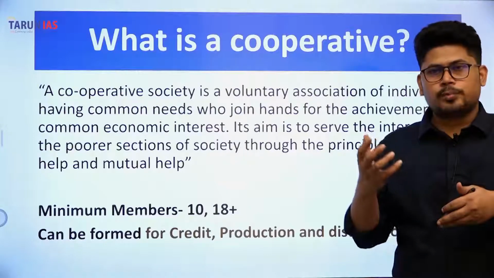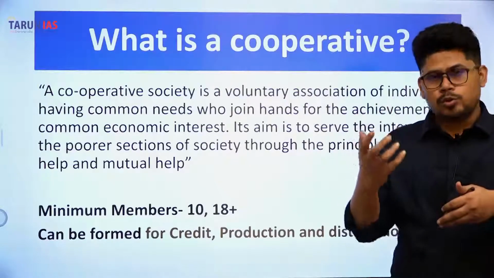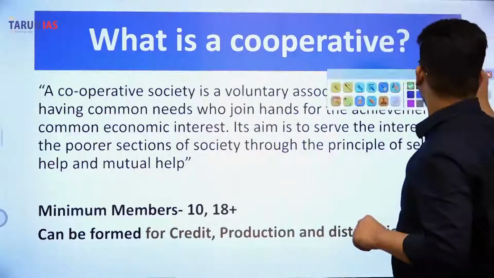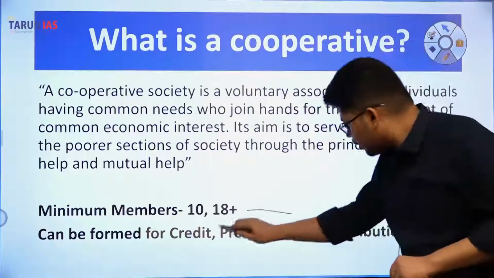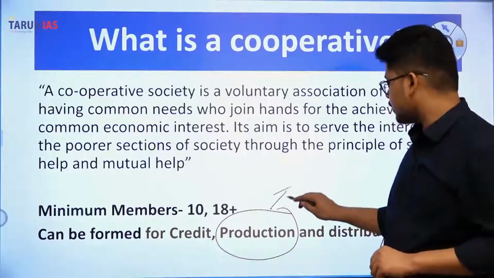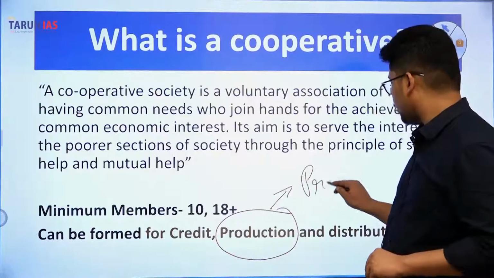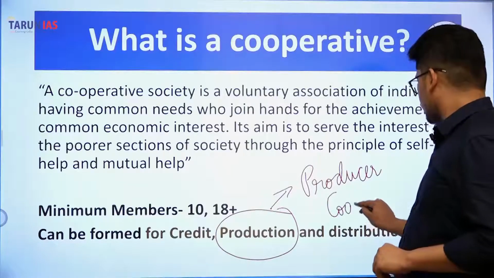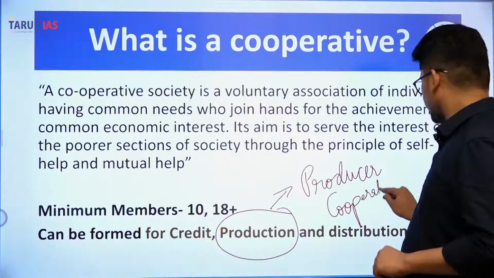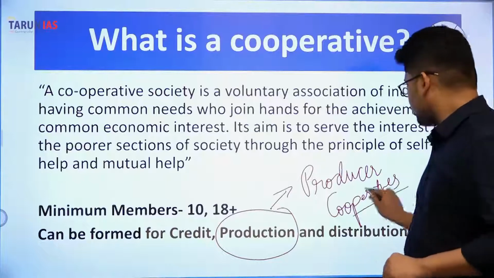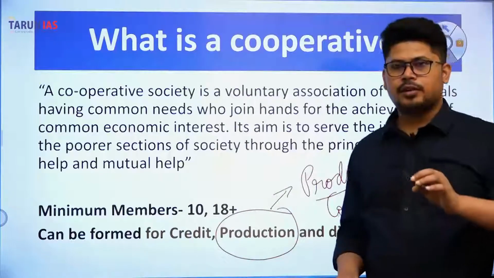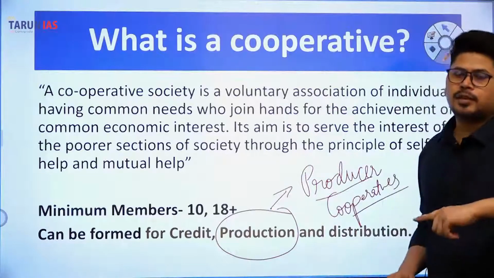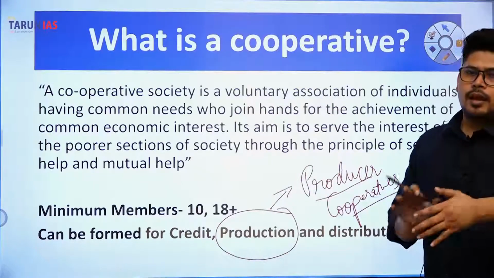Production cooperatives are basically those. Okay, a very important point to note here is that production cooperatives, or what we call producer cooperatives. Now, producer cooperatives have been mentioned in the Companies Act 1956. They have been mentioned in the Companies Act 1956.